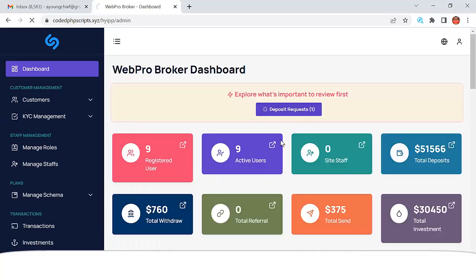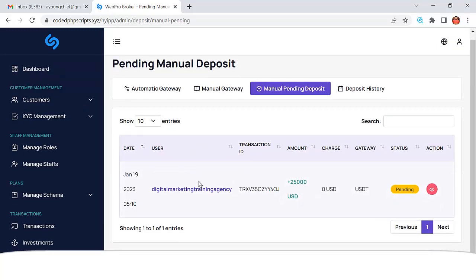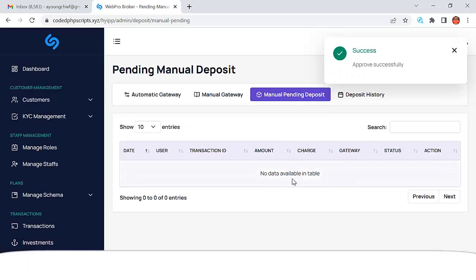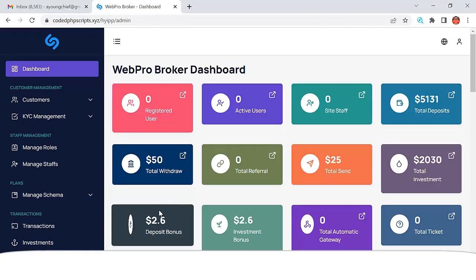I'm also going to see the deposit request, and I'm going to click on the deposit request, and I'm going to see that this guy is trying to deposit $25,000. So I'm going to click on this I button, and I'm going to approve. I can approve and I can disapprove. So I'm going to approve that, and let's see if that's going to get approved. Awesome. Can you see that that got approved right now?